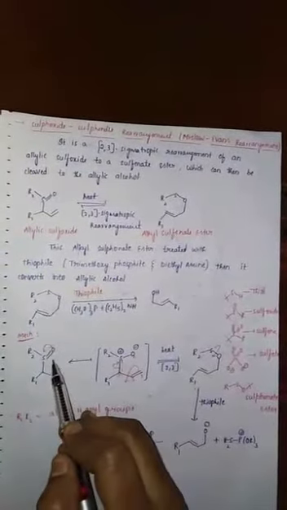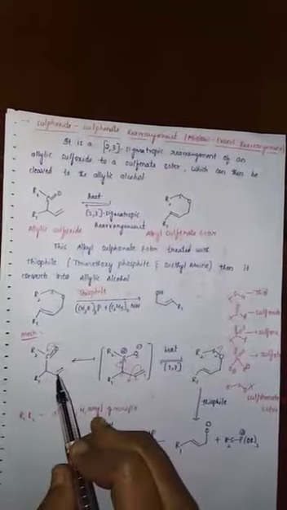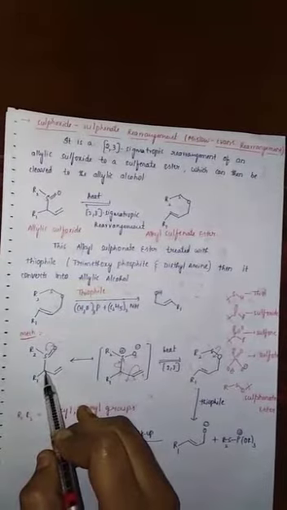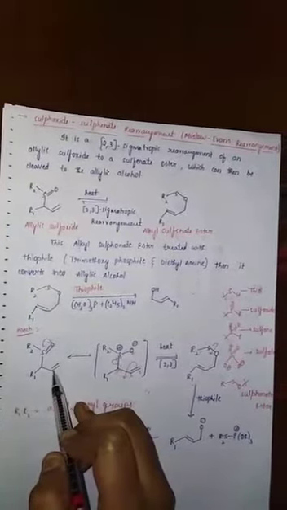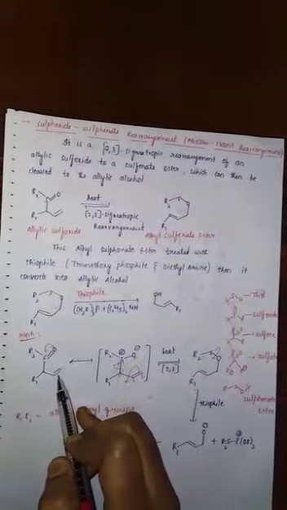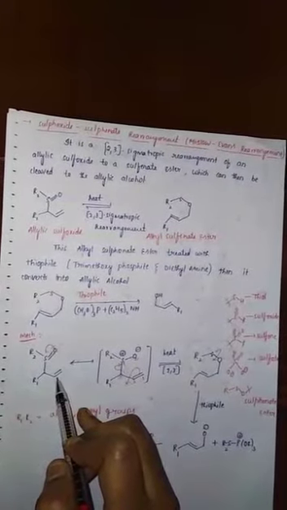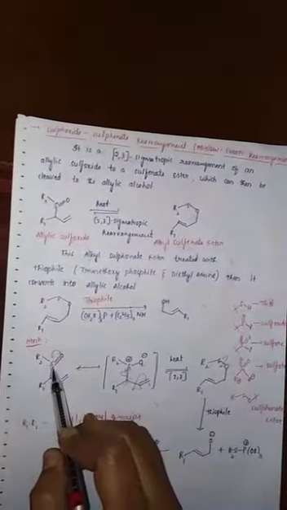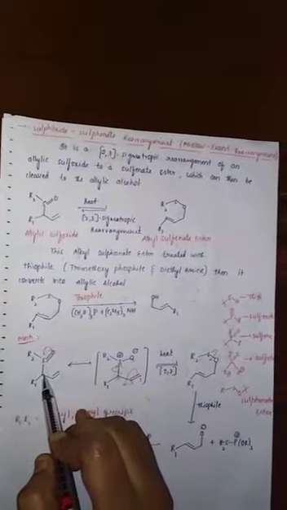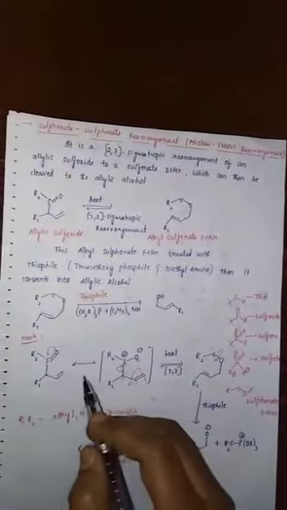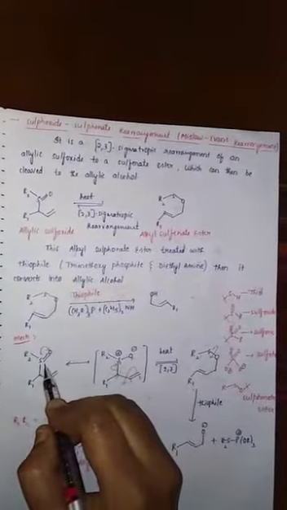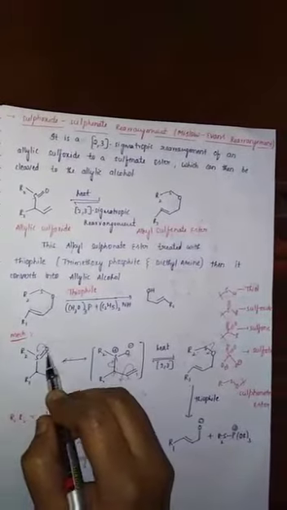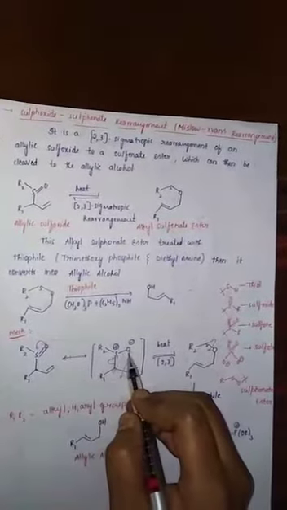It is a sulfoxide compound, and this sulfoxide is attached generally to an allylic carbon. Allylic carbon means the carbon adjacent to the double bond in a three-carbon unit with a terminal double bond, called an allylic compound. So this is an allylic carbon and the sulfoxide is attached to this allylic carbon, so that's why it is called allylic sulfoxide. The bond between sulfur and oxygen is polarized, sulfur gets a partial positive charge and oxygen gets a partial negative charge.